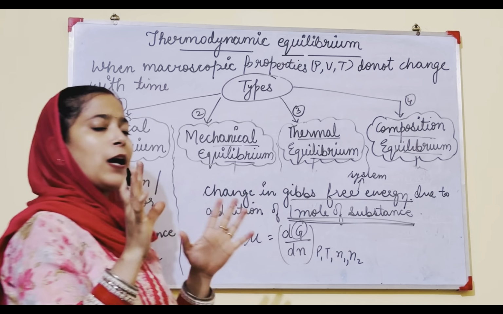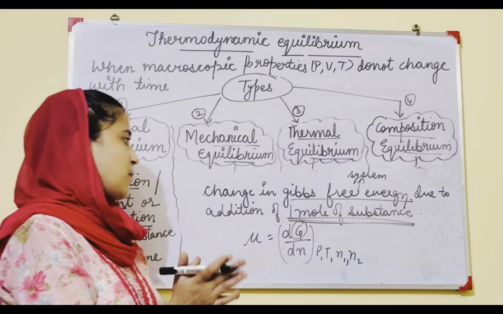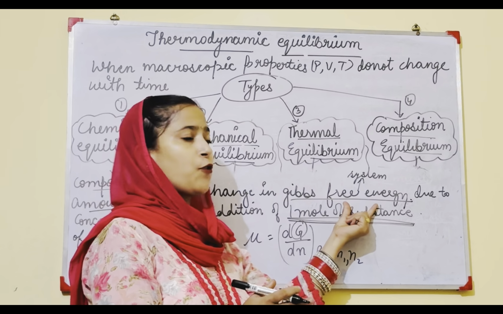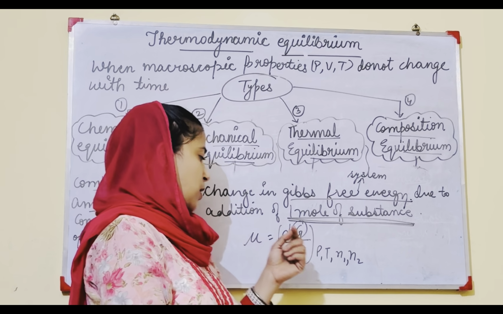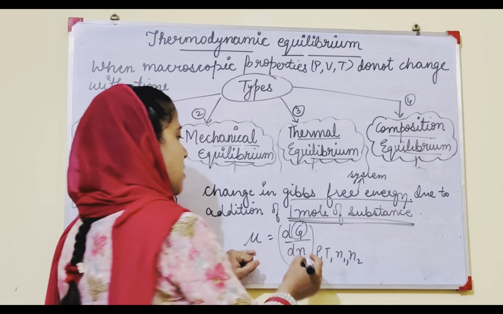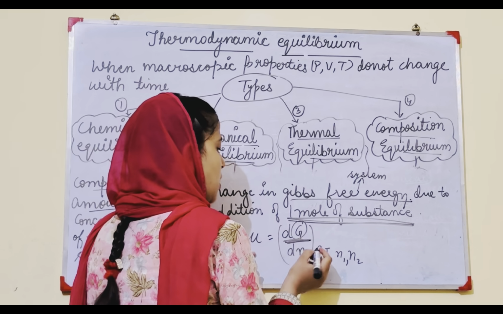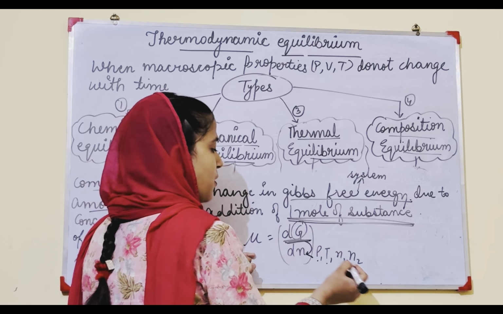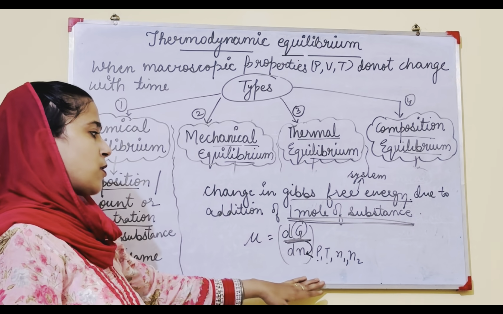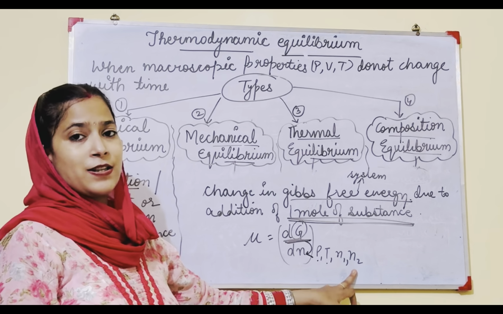When we add 1 mole of substance in the system, there is a change in Gibbs free energy. This expression represents the change in Gibbs free energy with respect to the composition at constant temperature and pressure. These all things were constant.